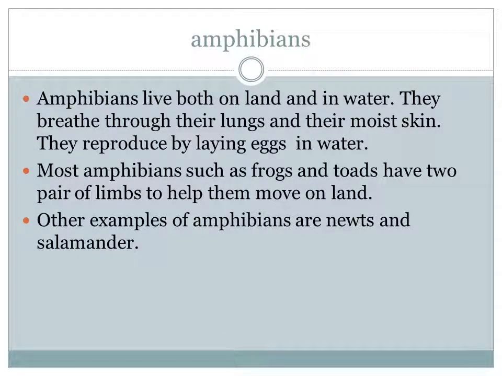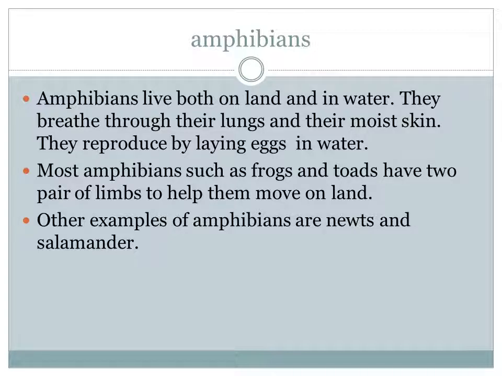And the next one, amphibians. Amphibians means what? Animals that live both on land and in water. The animals that live both on land and water are called amphibians. How do they breathe?